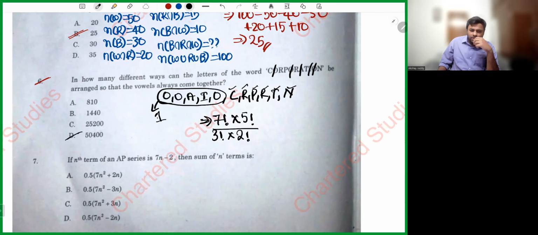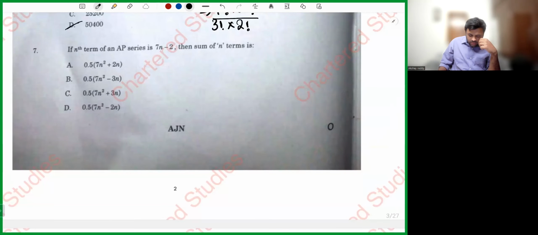Now let's go to question number 7. He is telling the nth term of an AP is 7n minus 2 and the sum of n terms. One minute, my dear friends.